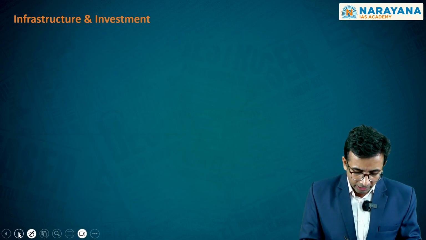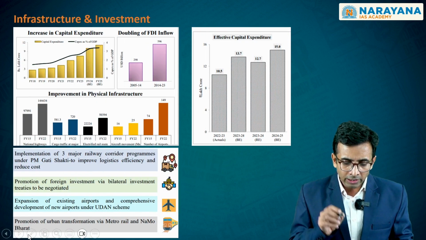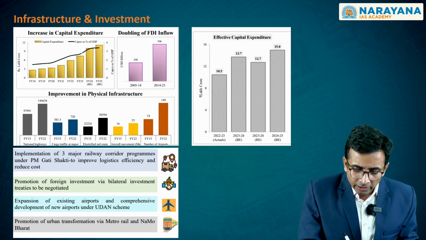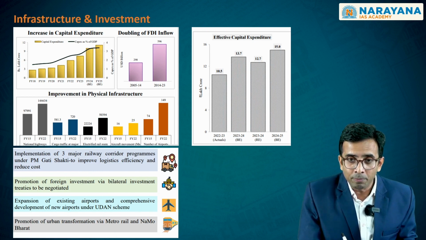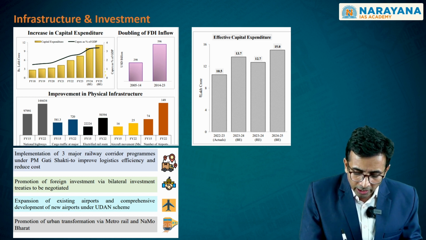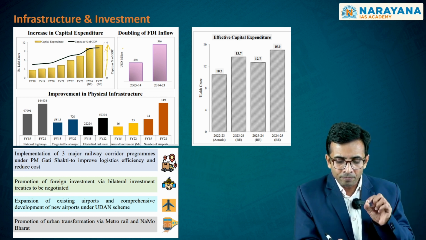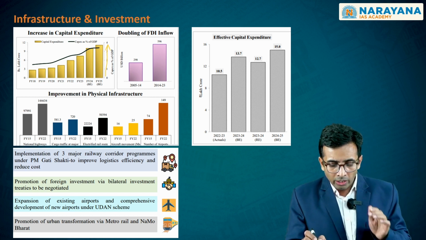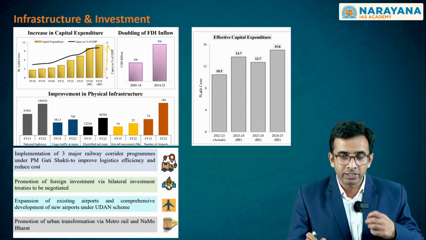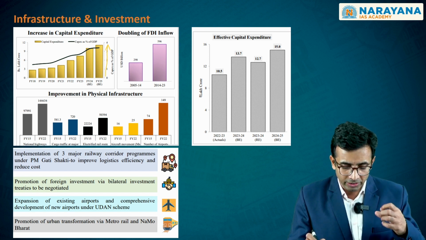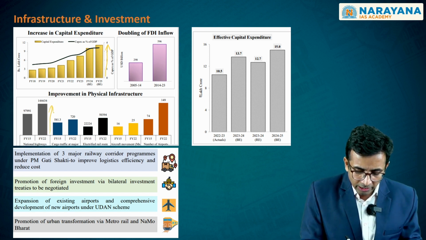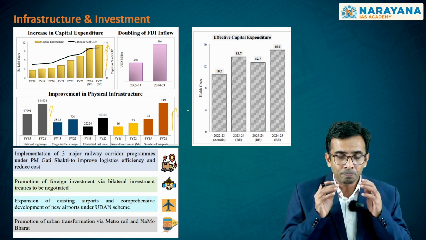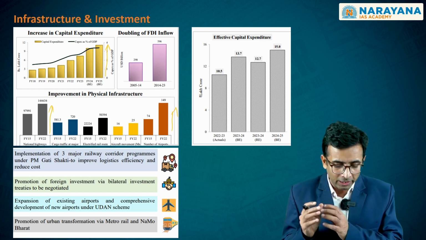Now moving to the next slide, if you look at the scenario of increase in capital expenditure, as you can clearly see here, the capital expenditure as percentage of GDP is flattening, even though we see that in absolute terms it is increasing. As you can clearly recall, it is at 3.2% of GDP. On the other hand, when we were saying that it is the physical infrastructure which is attracting much of these investments, you can clearly see that the national highways and airports are receiving much of the investment through the public capital expenditure.